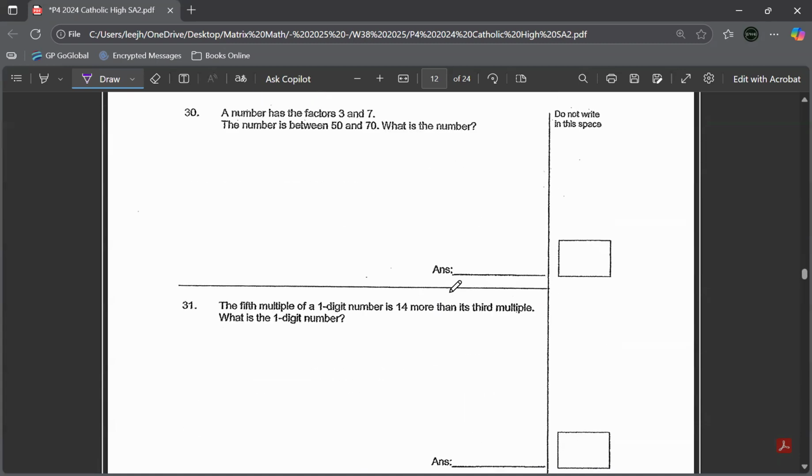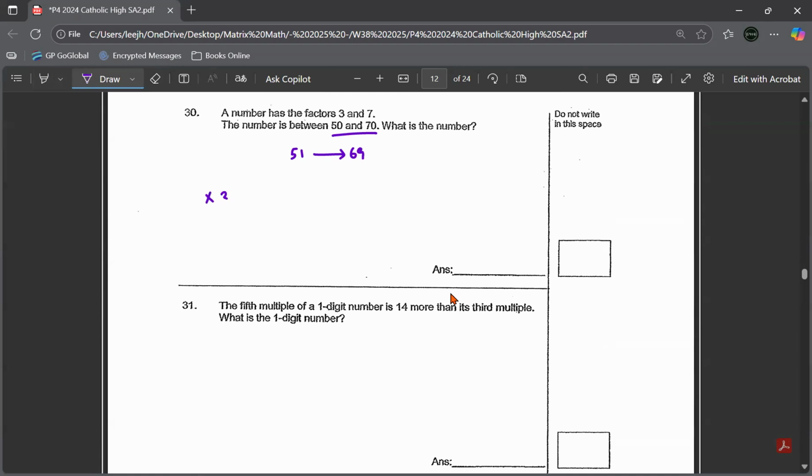Question 30. A number has the factors 3 and 7. The number is between 50 and 70. So between 50 and 70 means it's actually numbers 51 to 69. So I need to know this number range, the number falls between the range.